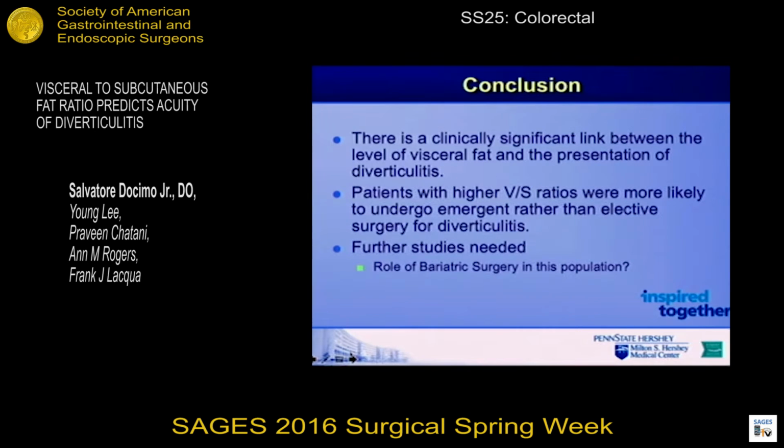But most importantly, obviously, further retrospective studies need to be performed in order to see what the clinical significance of these findings is. And then having been trained in the area of bariatric surgery, one of the questions that I find interesting is, is there a role for bariatric surgery in this population? For individuals who undergo bariatric surgery, there has been shown a reduction in visceral fat, and would this actually have some benefit in this patient group?